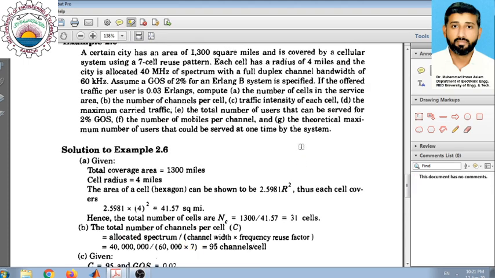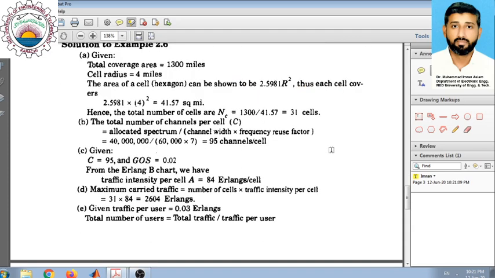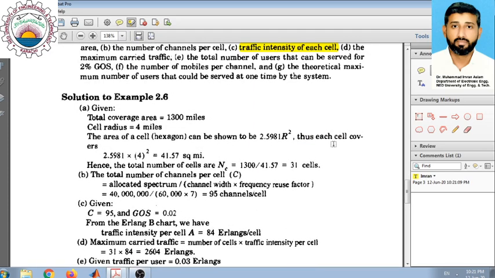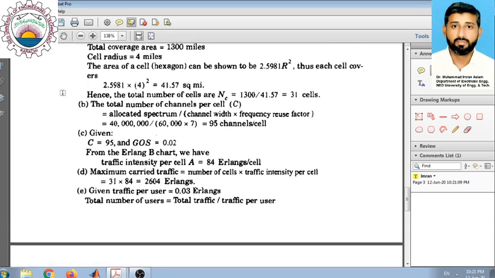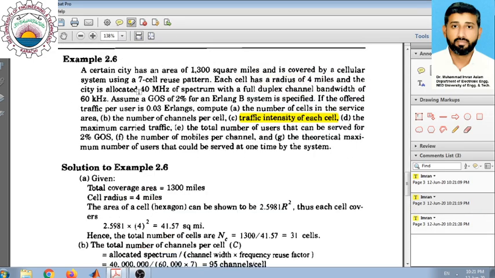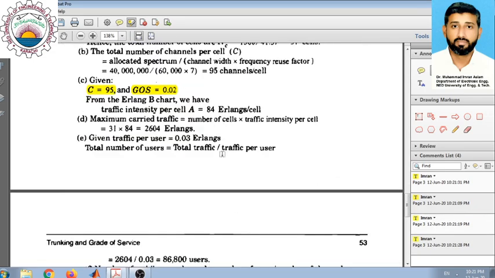Okay, let us move on to the third part. The third part asks what is the corresponding traffic intensity for each cell. We know from part B that there are 95 channels in each cell, and we are interested in a grade of service of 0.02 as mentioned in the problem, and we are using an Erlang B system.